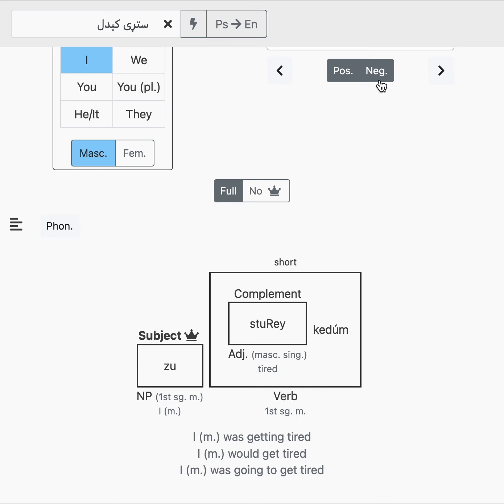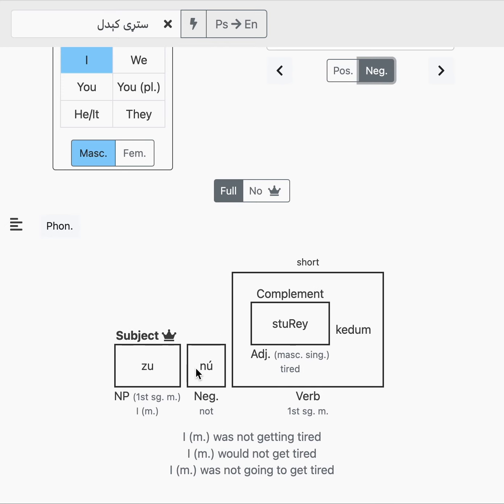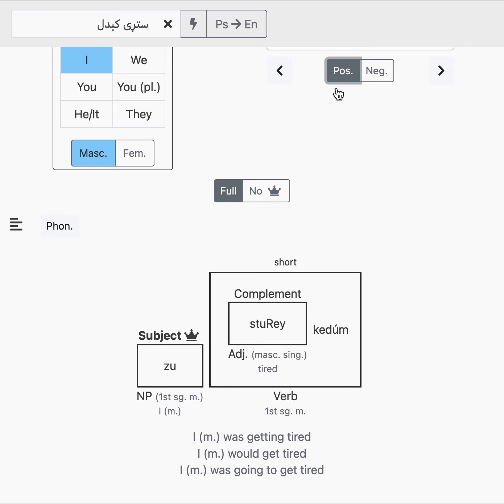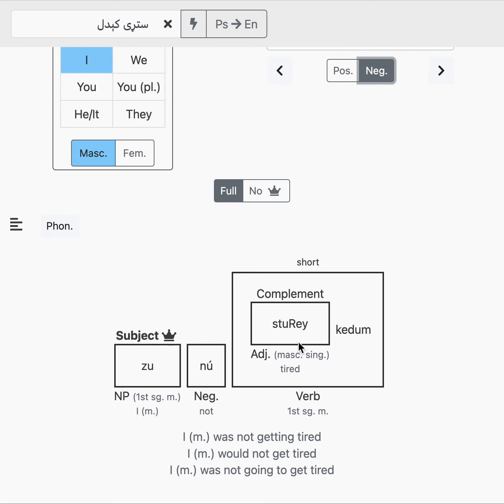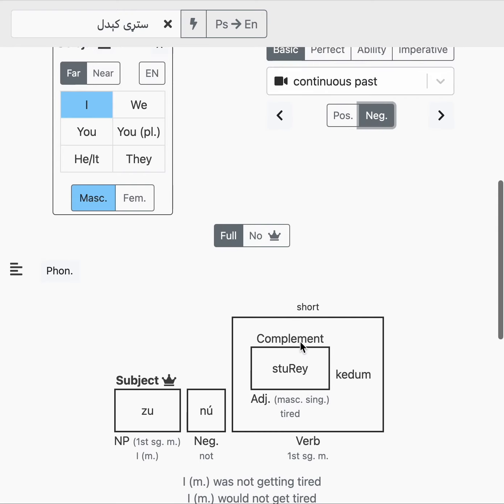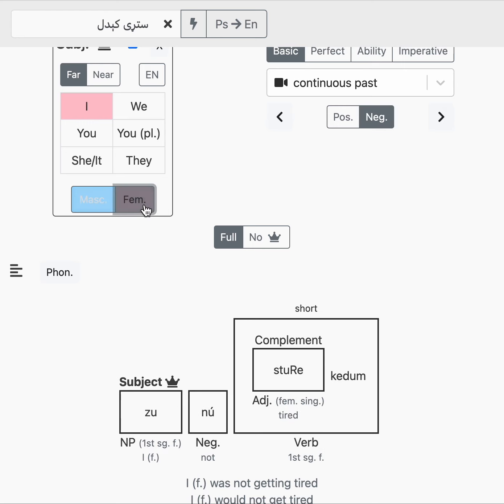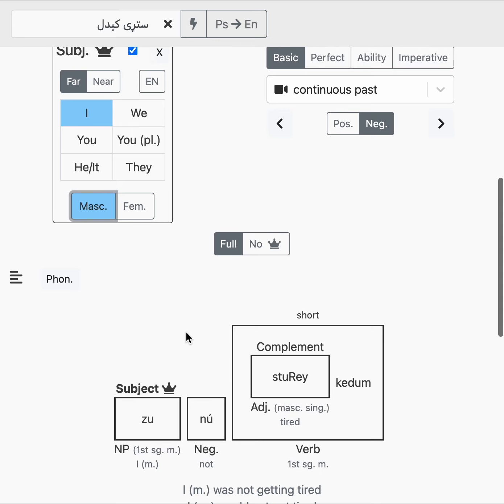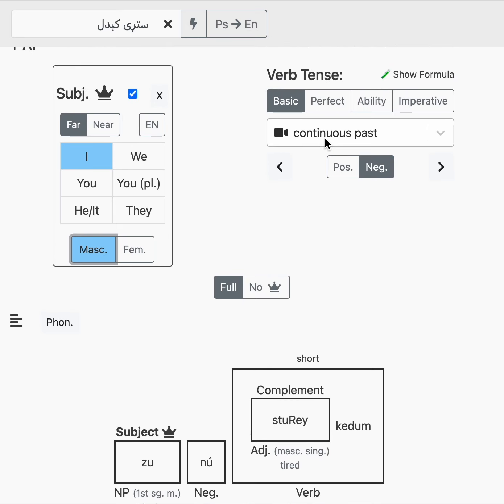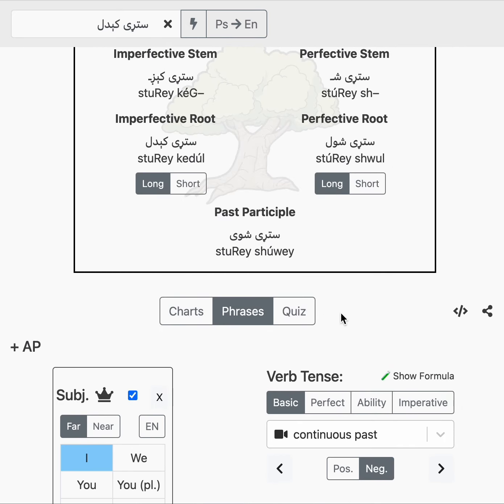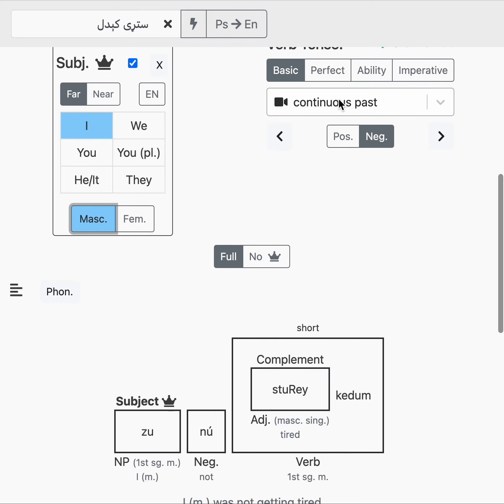And then if it's negative, za nasturdy kidam. Za nasturdy kidalam. And remember, if you're a girl, it changes a bit. Sturdy, a little bit.